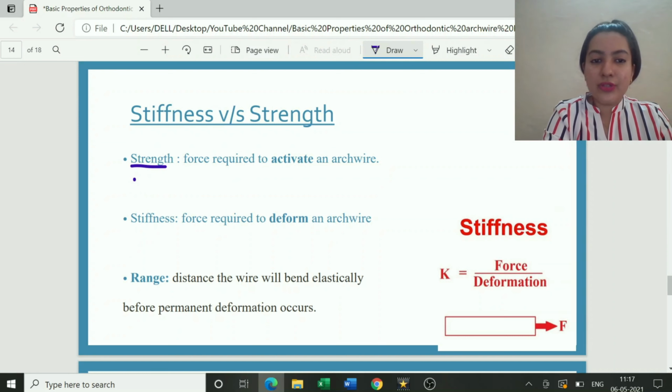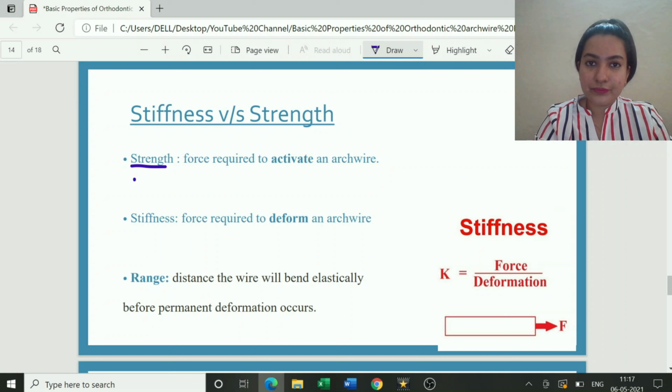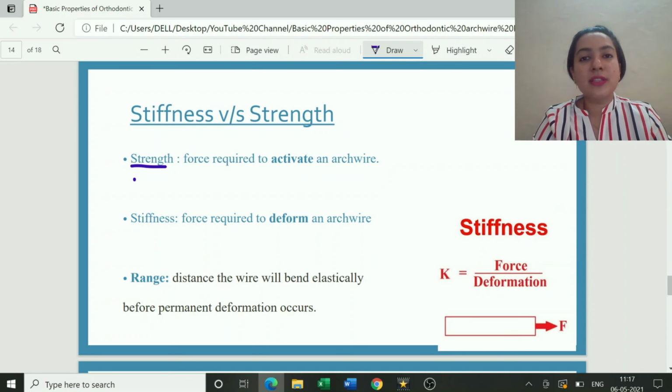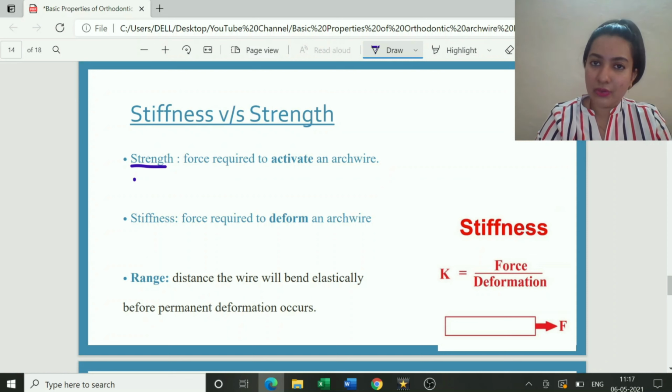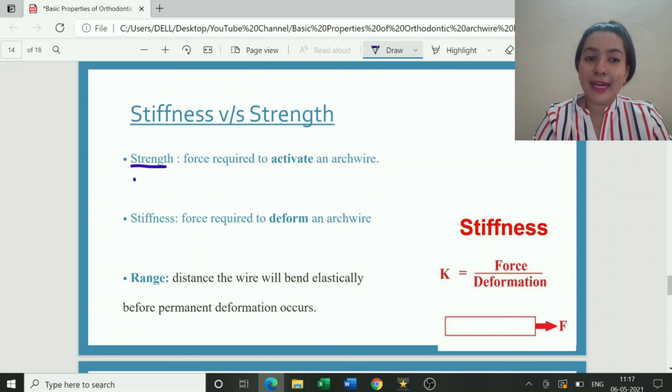Strength is the force which is required to activate an arch wire. Before we place an arch wire into the patient's mouth, it has to be activated, or when we are placing it into the bracket slot, it gets activated. To activate this wire, we require some amount of force.